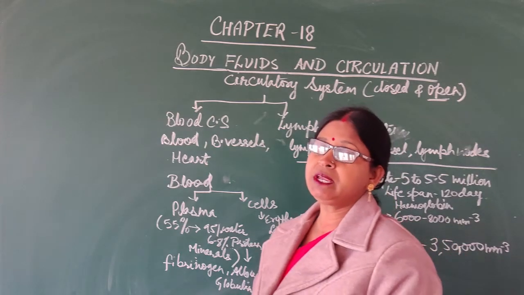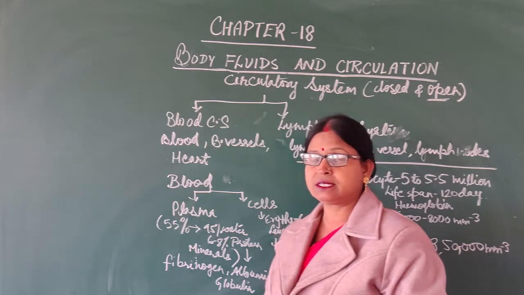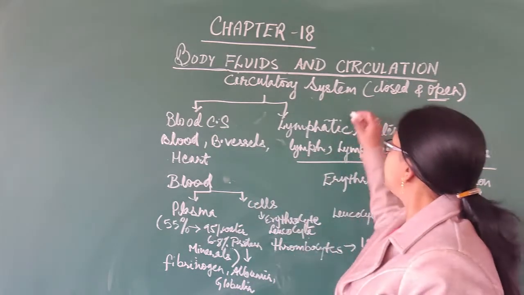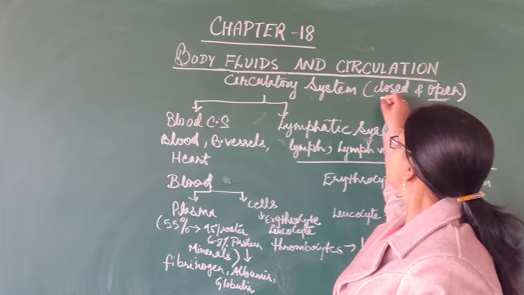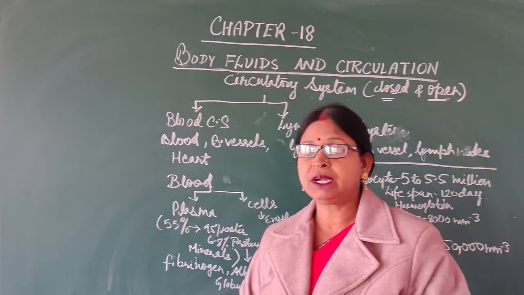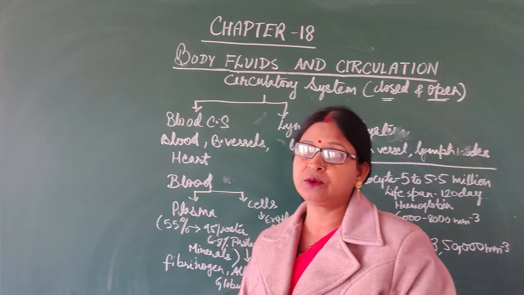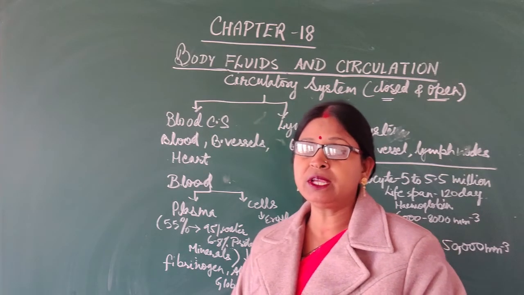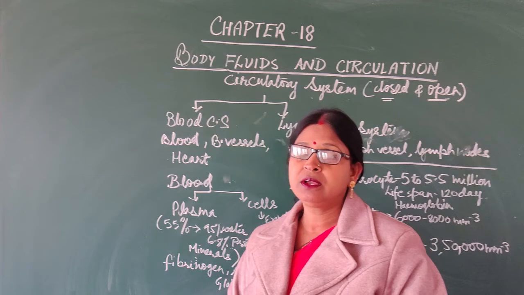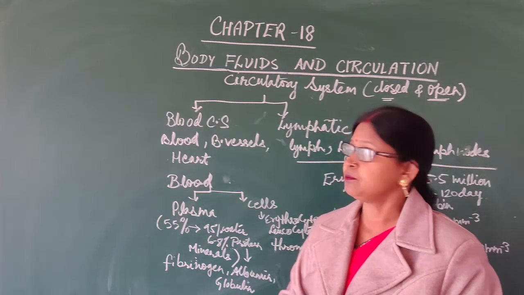Whereas in human beings and other mammals, fishes, and amphibians, the blood circulatory system is closed type. That means it is a network of closed system, that is heart and different types of vessels, and blood will move inside that only. It will not come into the body cavity, not in an open area. That's why it is known as the closed type of circulatory system.